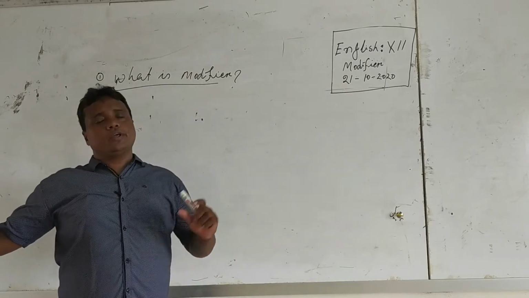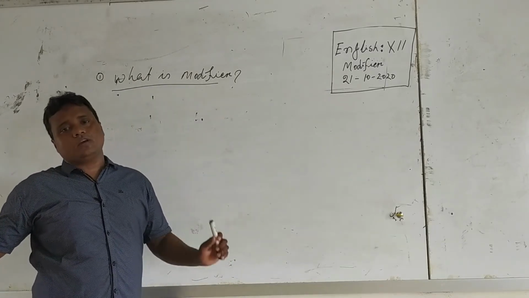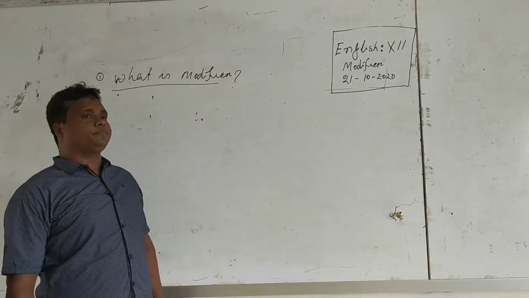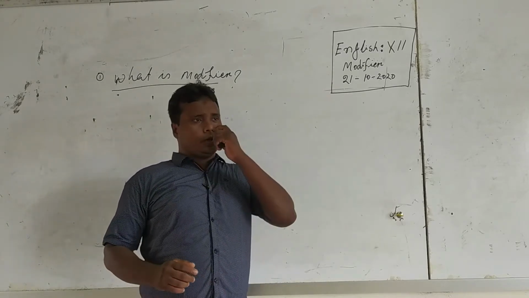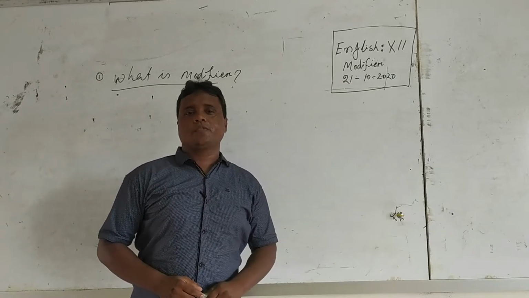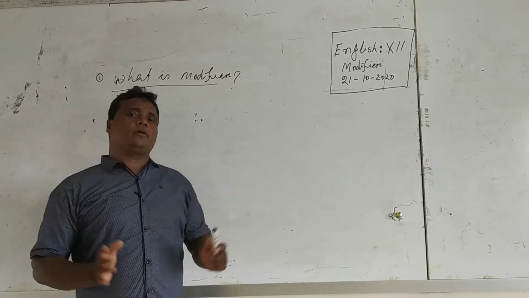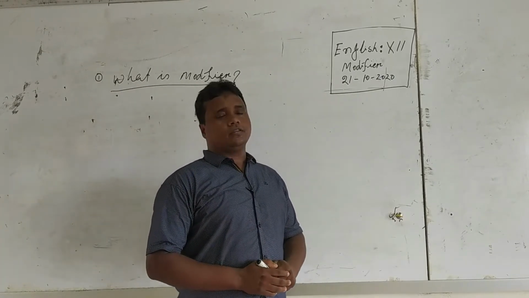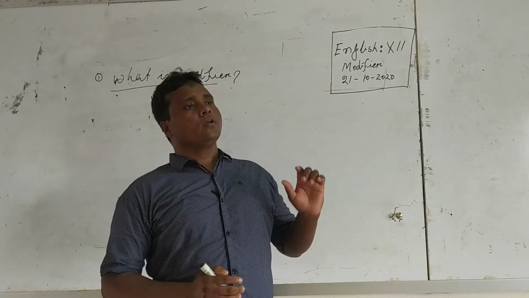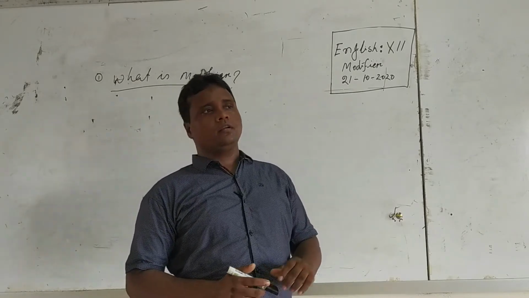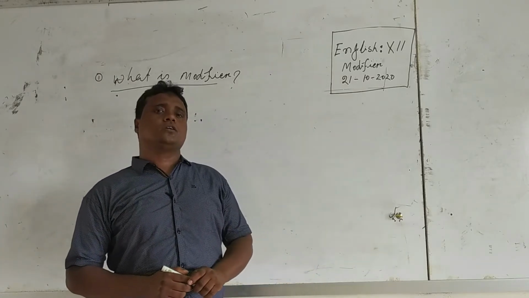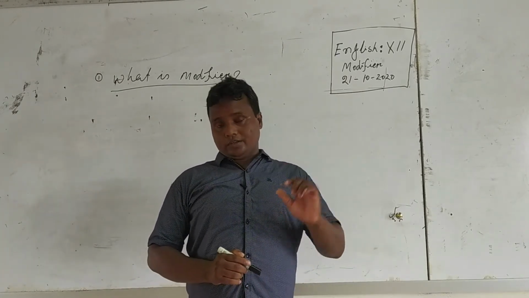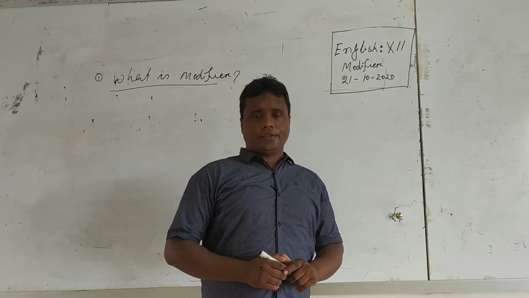Students, today I will take a class on a grammatical item. When you see the question paper, you will find 12 questions with total marks of 60, and option B, freehand writing, with total marks of 40.